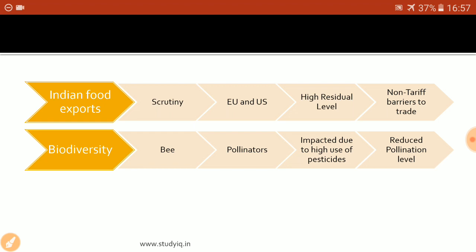The second implication is that due to the larger intake of pesticides nowadays, the lifespan of honeybees is getting reduced, the life cycle of honeybees is getting reduced, and as a result, pollination is getting reduced. Let us understand how. Honeybee is one of the best pollinators. It basically transfers the male and the female gametes from male towards the female and vice versa.